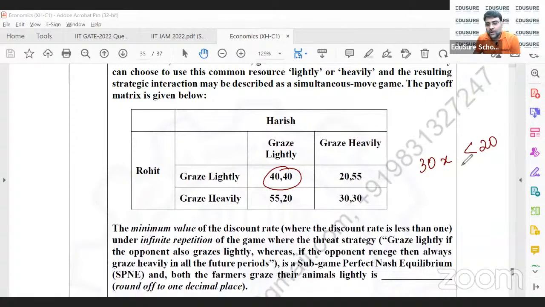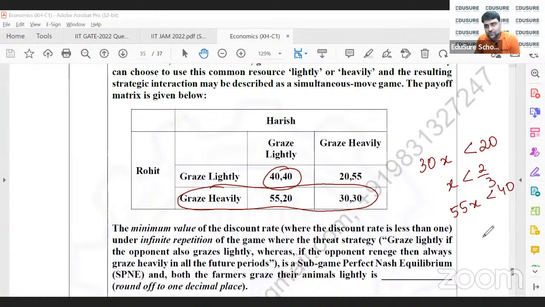Because then I'm basically discounting the graze heavily part. 30x less than 20, so x is less than 2 by 3. Also 55x should be less than 40, so x should be less than 40 by 55. So this is basically 8 by 11, and this is basically 2 by 3.